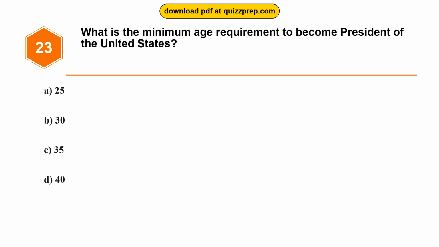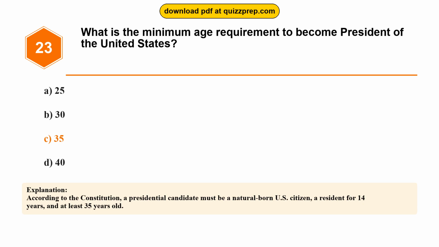Question 23. What is the minimum age requirement to become President of the United States? Option A, 25. Option B, 30. Option C, 35. Option D, 40. The correct answer is option C, 35. According to the Constitution, a presidential candidate must be a natural-born U.S. citizen, a resident for 14 years, and at least 35 years old.